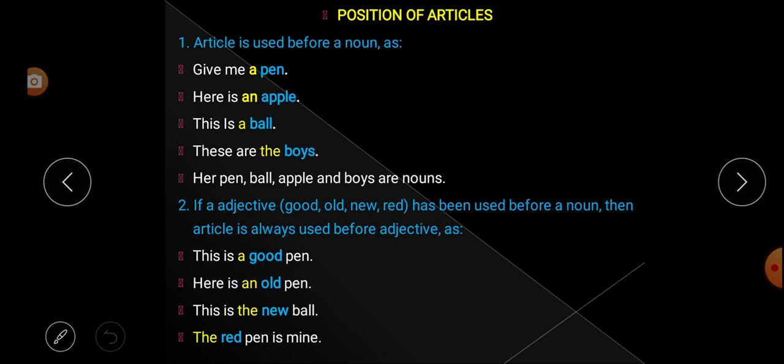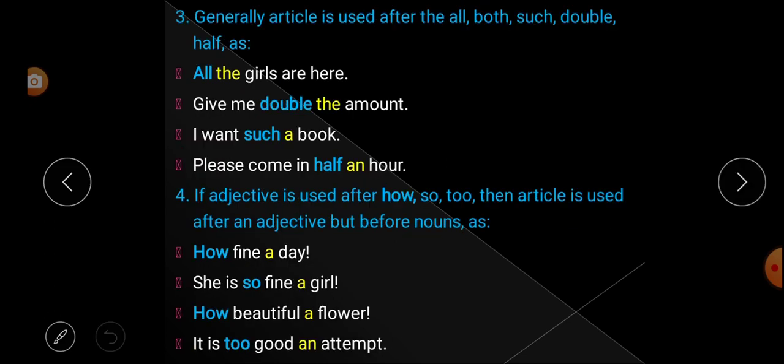If an adjective is used before a noun, then we use the article before the adjective. But if the adjective is used after how, so, too, then we have to use the article after the adjective but before the noun.